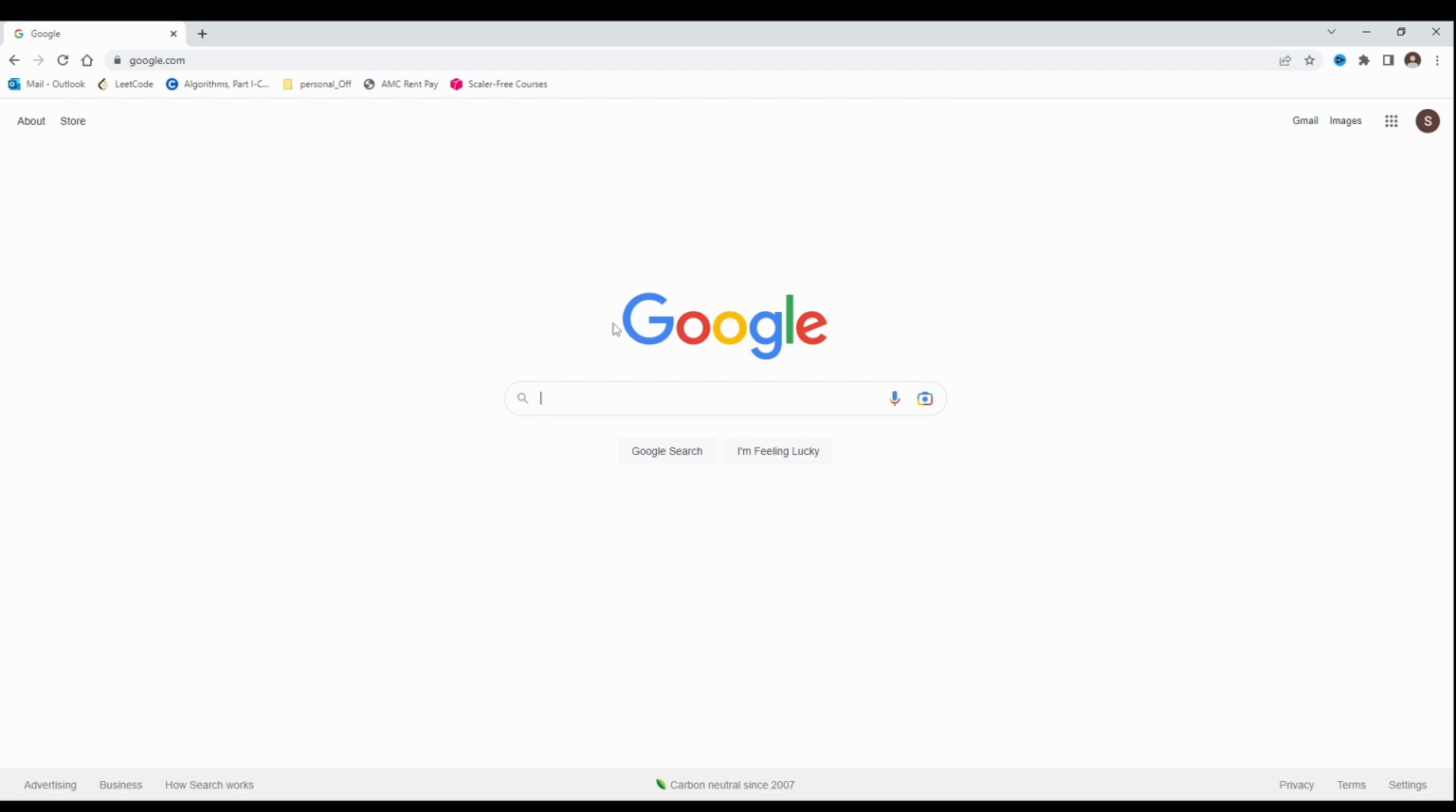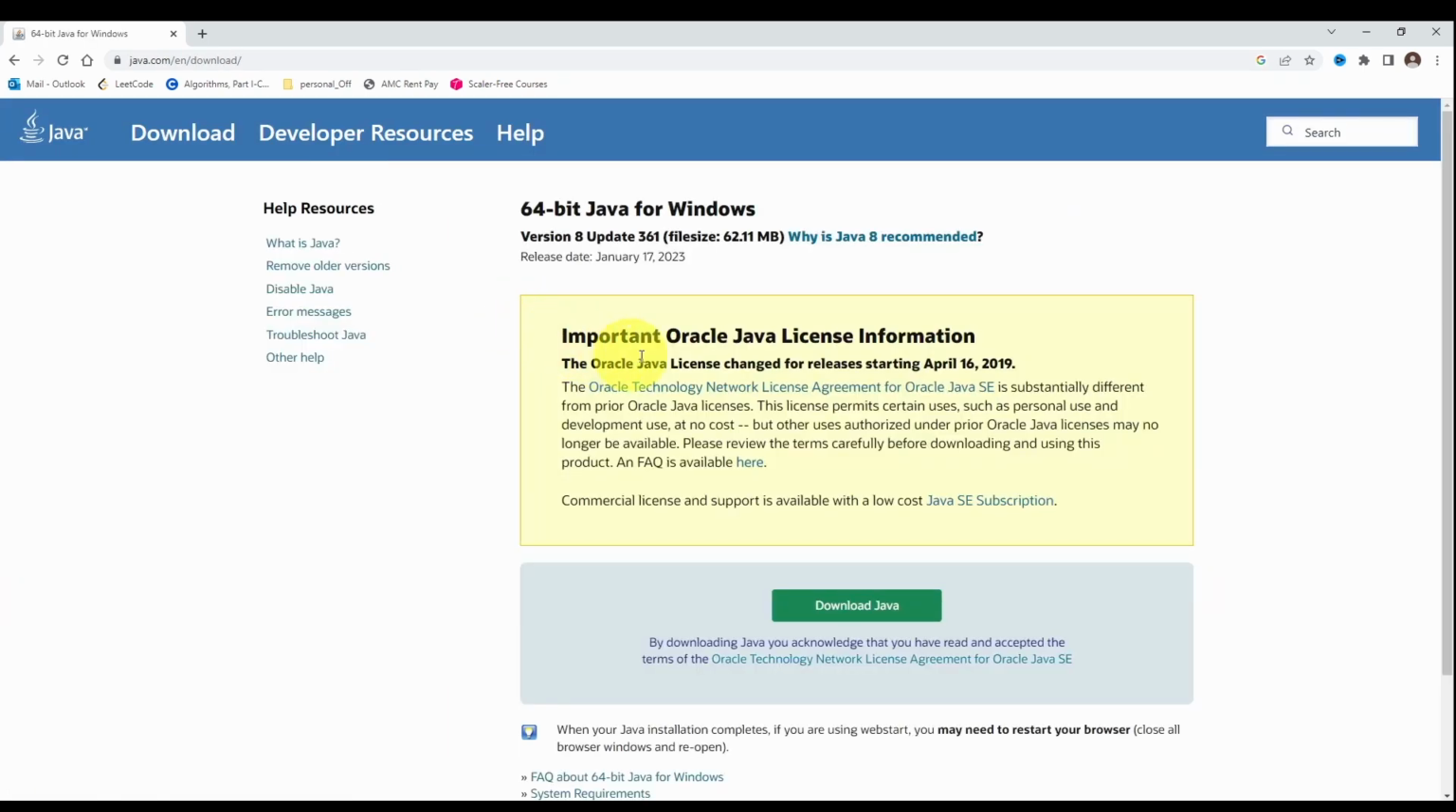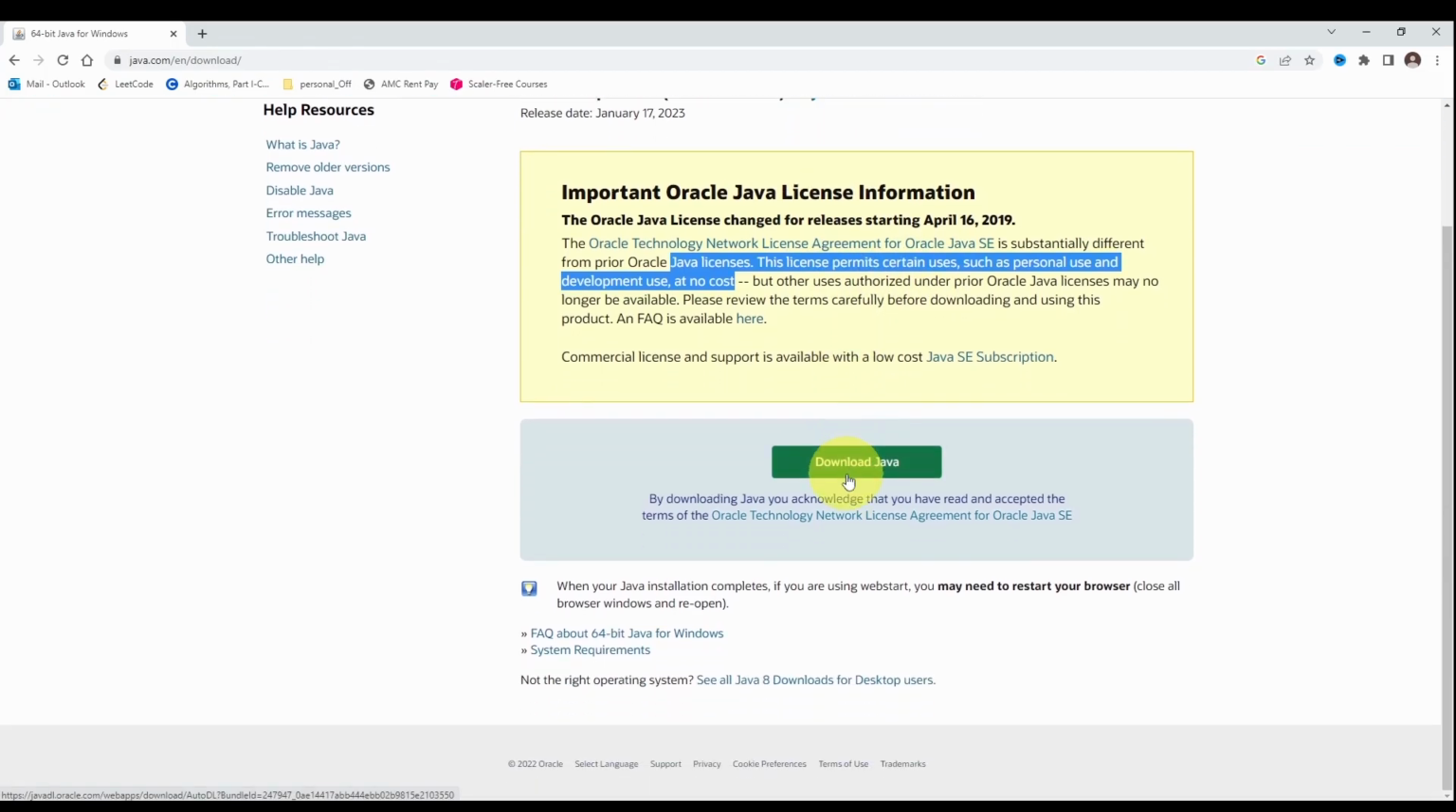To show all those things, currently we are on java.com. Now I am going to click download Java. Once you click on download Java, there is a message for us saying the Oracle Technology Network License Agreement for Oracle Java SE is different from prior Oracle Java licenses. This license permits uses such as personal use and development use at no cost. So if you are using it for personal use or for development purposes, there is no cost. But if you are using it for a business, then you have to pay. That's what they are mentioning here.